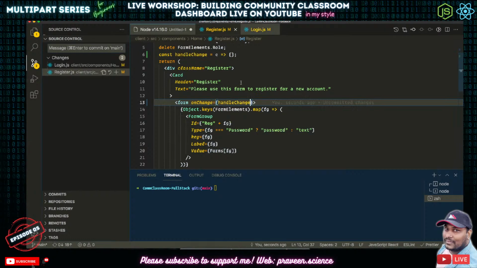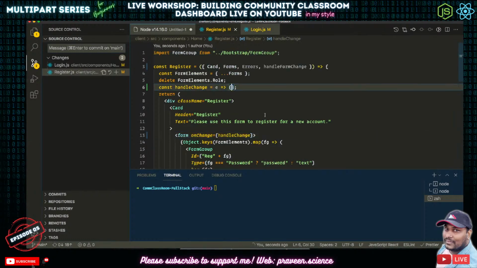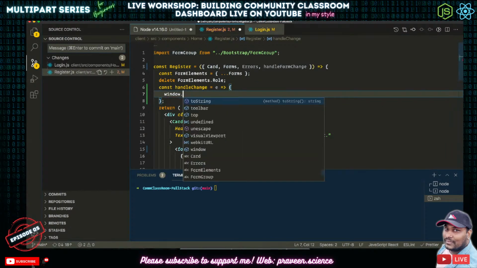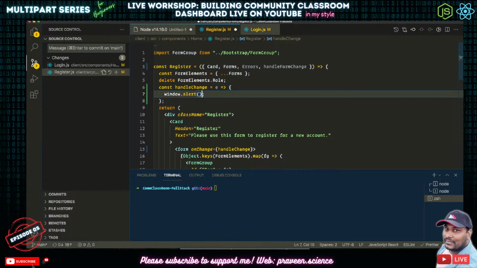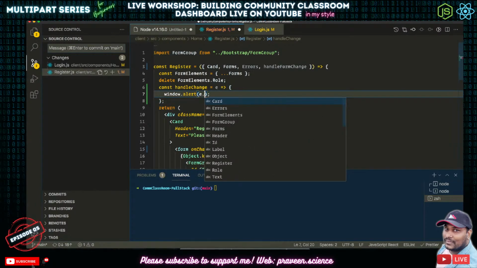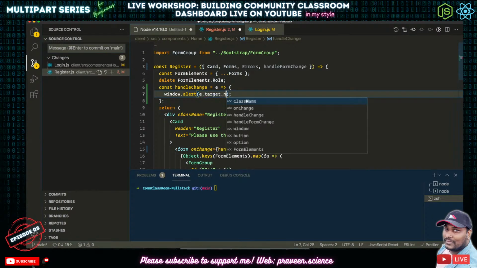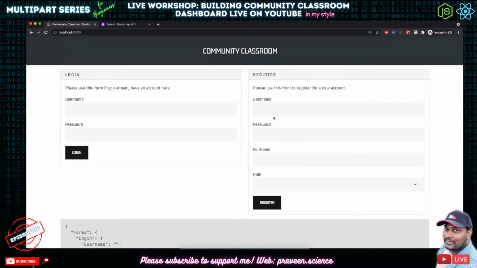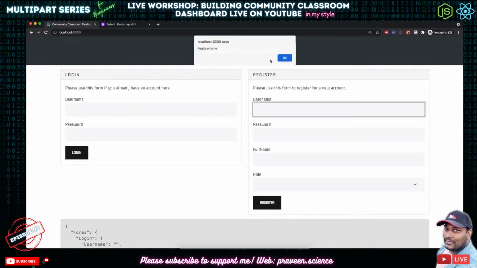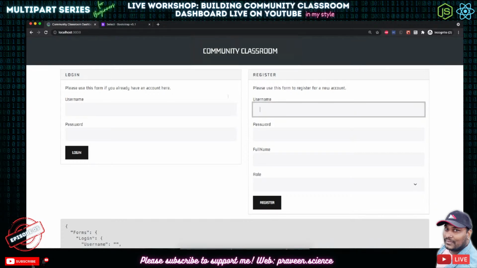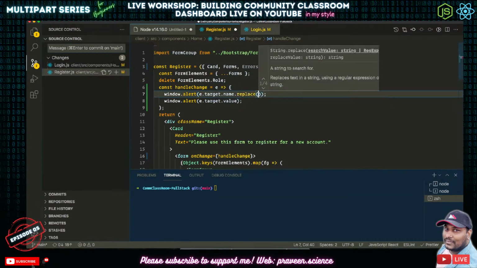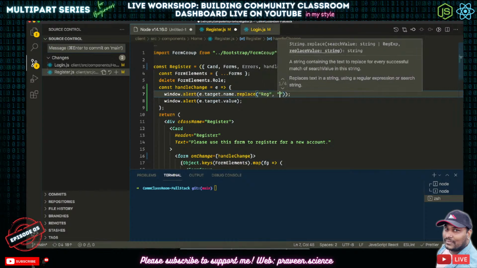Cool. So now what does handleChange have in it? If I try to do window.alert, if I do e.target.name and value, if I say G here, it says first rig username and it shows G here. Cool. That is something which I was looking for. Okay, so if I change this.replace reg with nothing and save it.